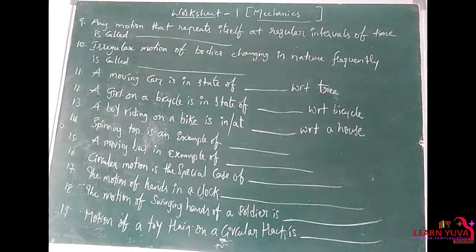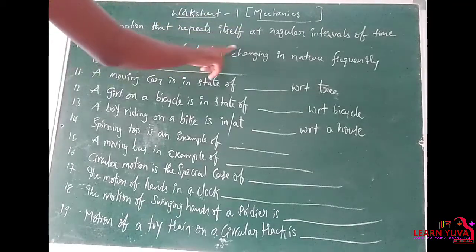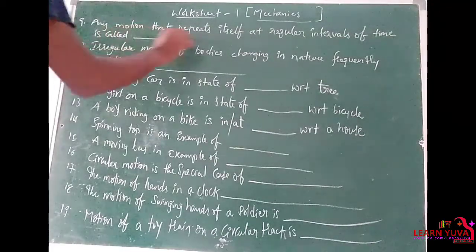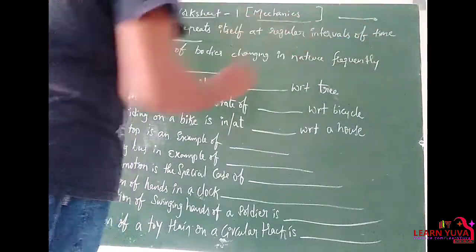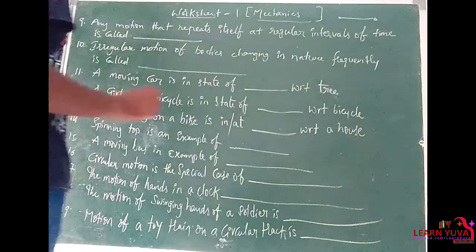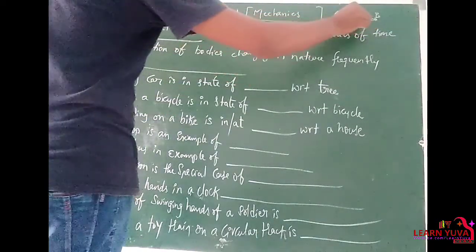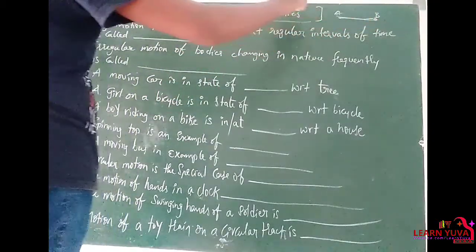Continuation. Any motion that repeats itself at regular intervals of time. For suppose the body is moving from A to B and it takes 5 seconds, and B to A it is moving and it takes 5 seconds, and again A to B 5 seconds, B to A 5 seconds.